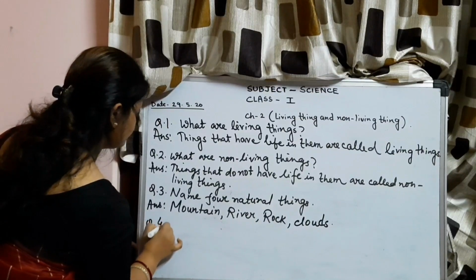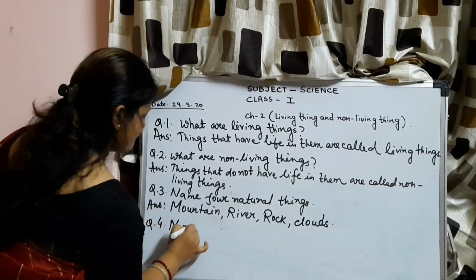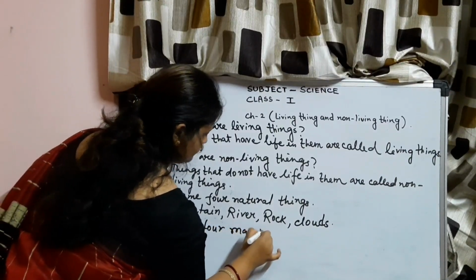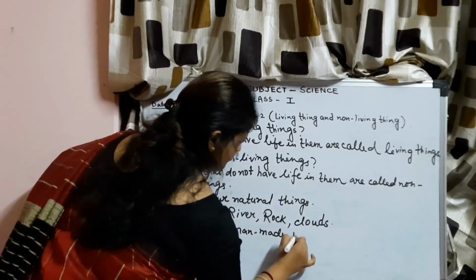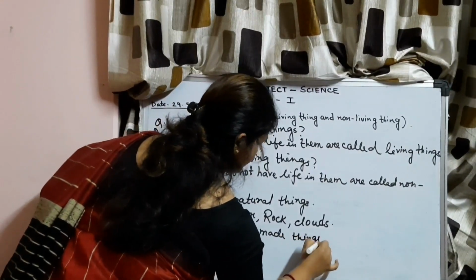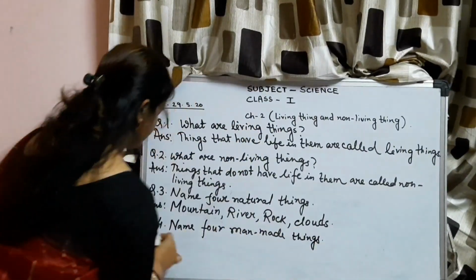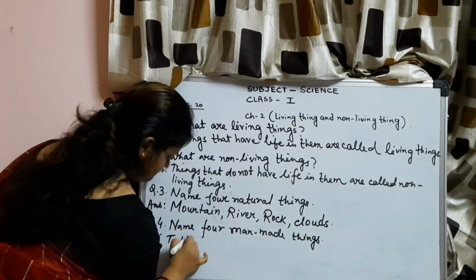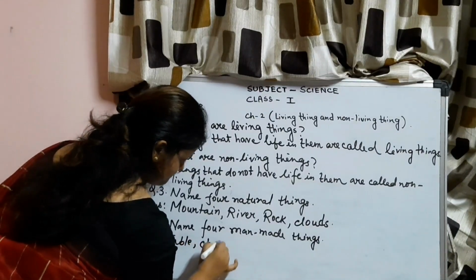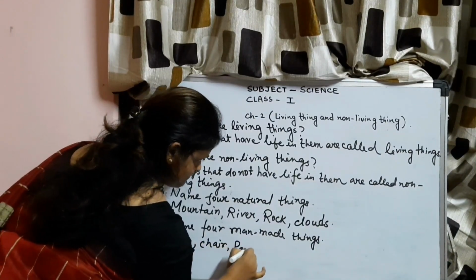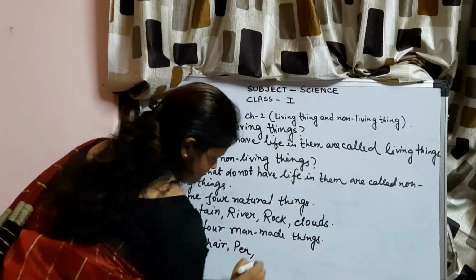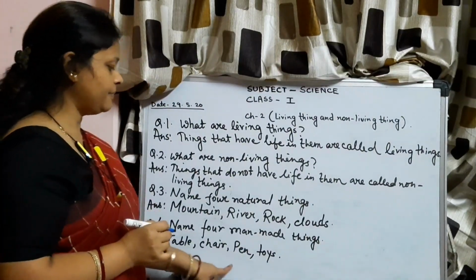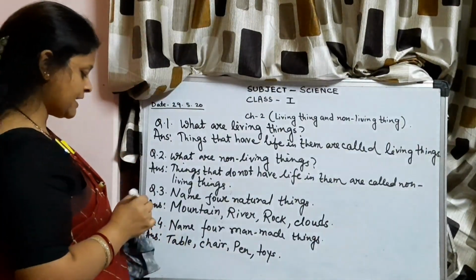Next, question number 4. Name 4 man-made things. Table, chair, pen, toys. So 4 questions I have given.